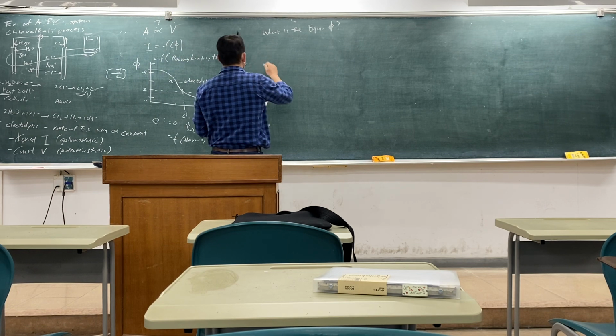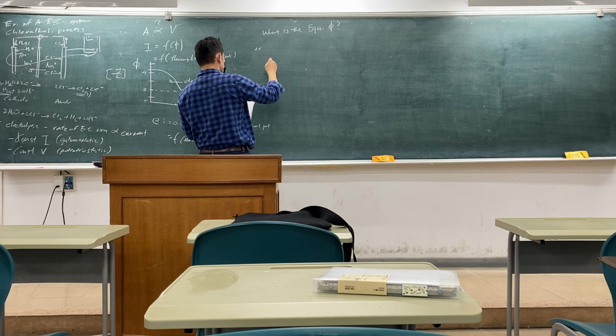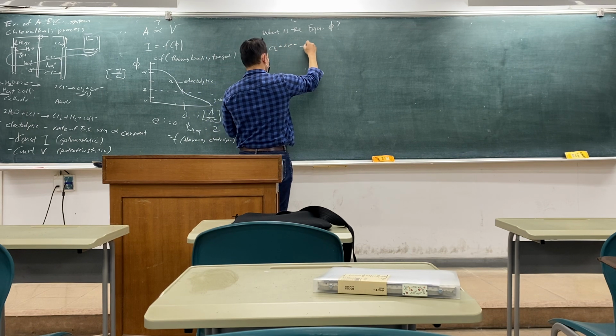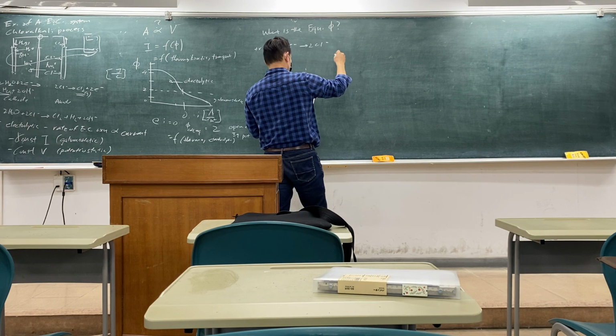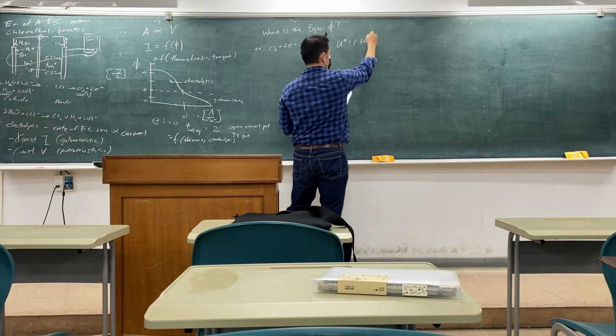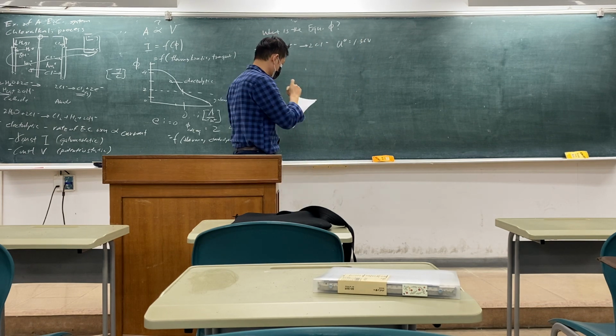Okay. So positive is Cl2 plus 2e minus goes to 2Cl minus. So this is 1.36 volts. Okay.